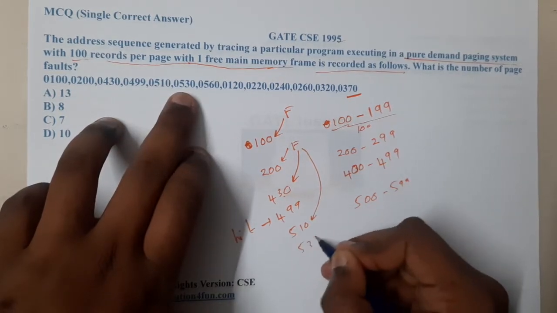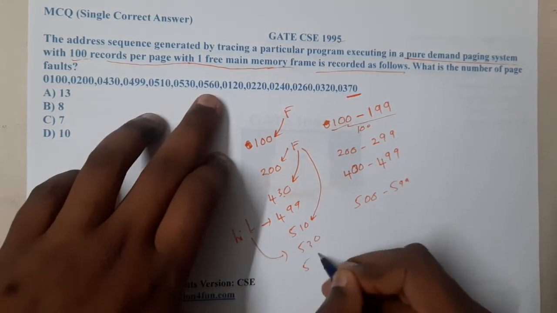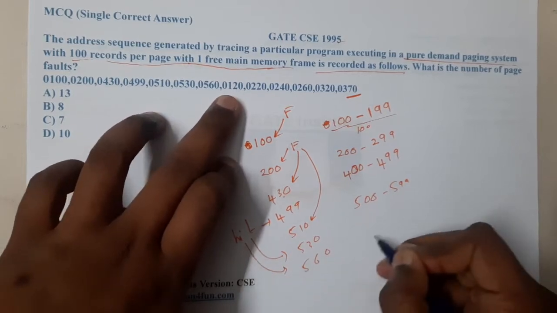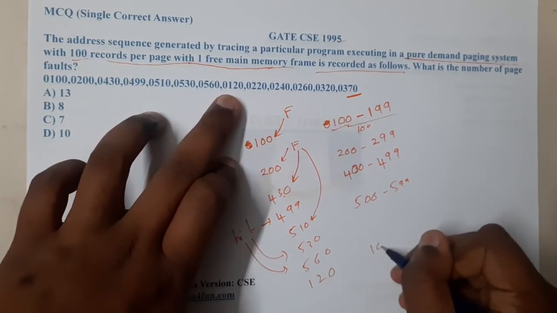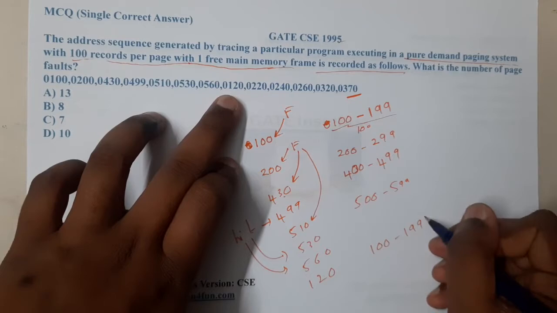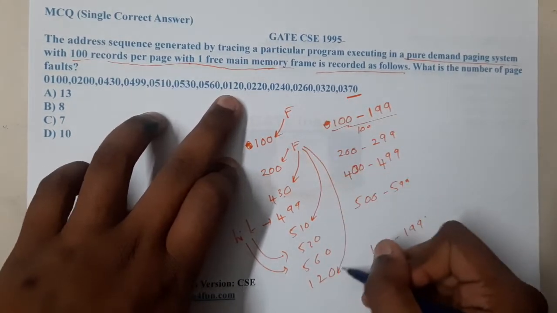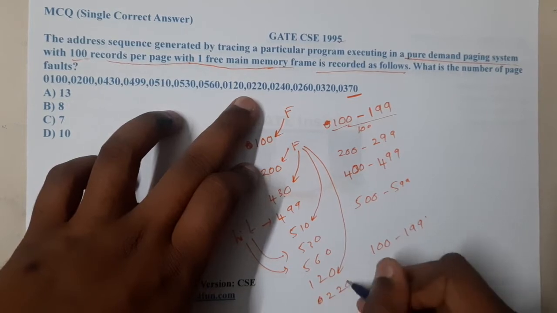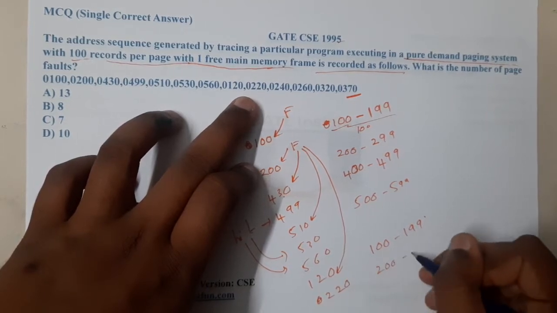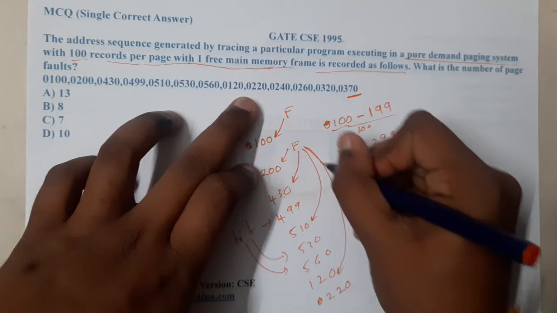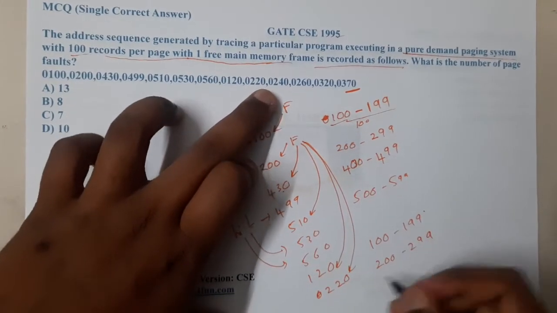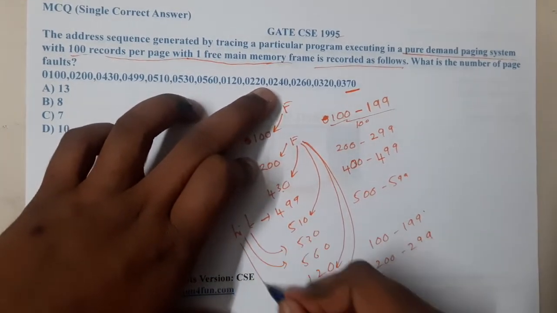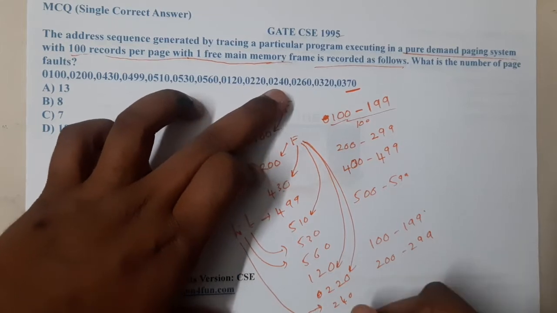Similarly 530 will be a hit. Similarly 560 will also be a hit. Again we are back to 120, so again 100 to 199 we will push, and this is also a fault. Similarly 220, so again we need to push 200 to 299, and this is also a fault. Similarly 240 is a hit, and 260 is also a hit.